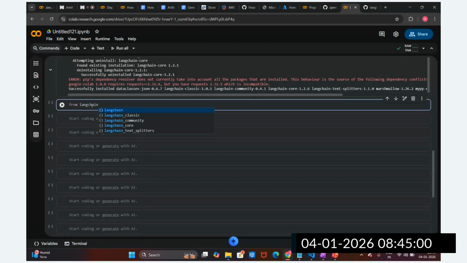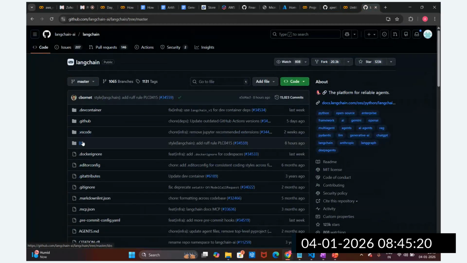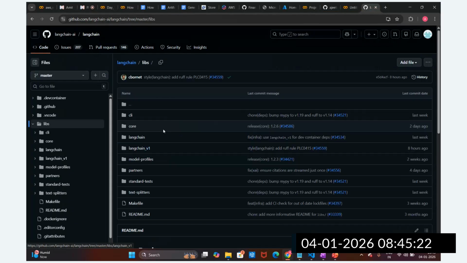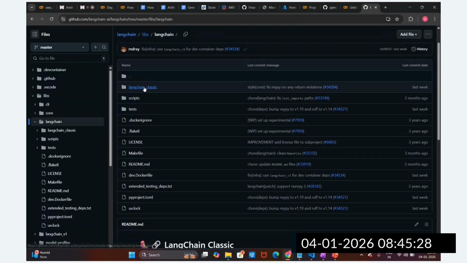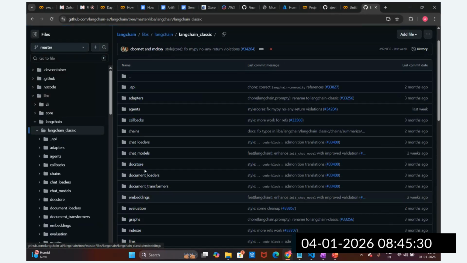There is a LangChain Classic. Nowadays, guys, they have updated the LangChain package to LangChain version 1. Previously all the packages, 0.1, 0.2, 0.3, they have moved into LangChain Classic. If you go to the library, this is LangChain Classic. All the previous versions are maintained here, and you can find the document loaders, embeddings, all this stuff.